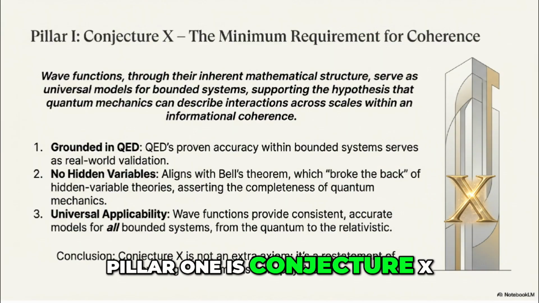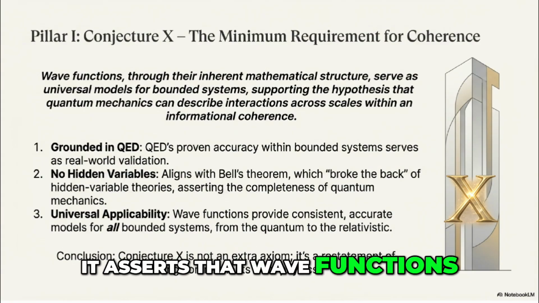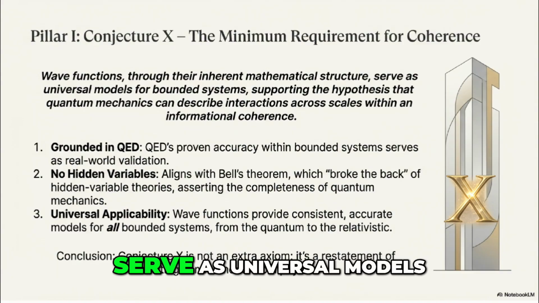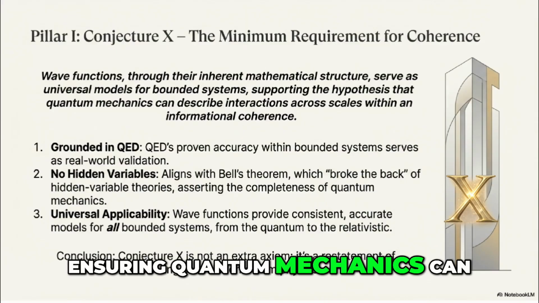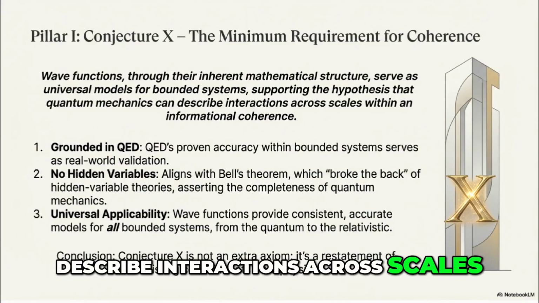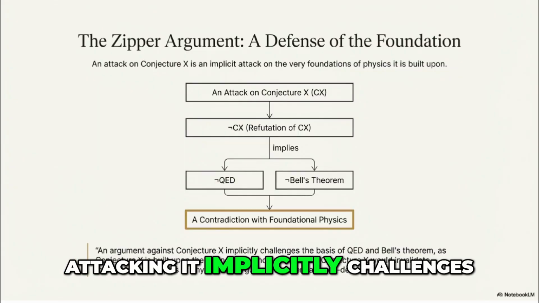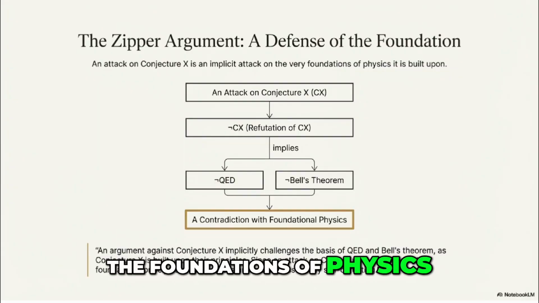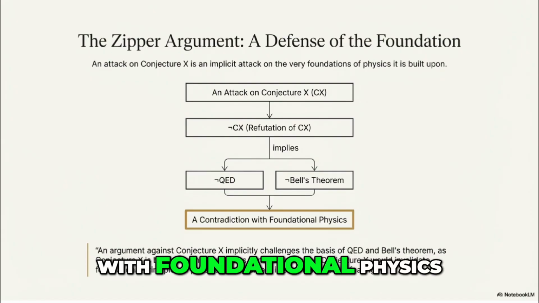Pillar 1 is conjecture X, the minimum requirement for coherence. It asserts that wave functions, through their mathematical structure, serve as universal models for all bounded systems, ensuring quantum mechanics can describe interactions across scales. The zipper argument defends conjecture X. Attacking it implicitly challenges the foundations of physics, including QED and Bell's theorem, leading to a contradiction with foundational physics.